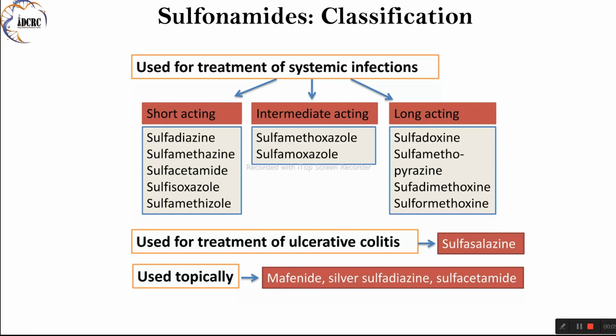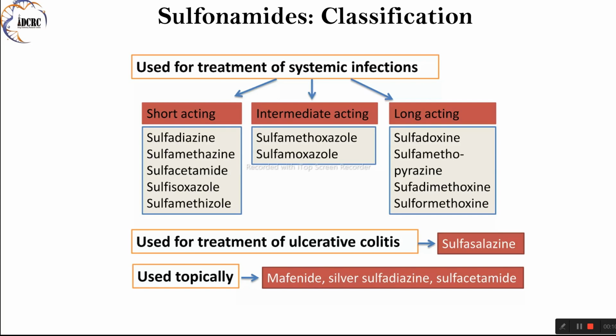2. Intermediate-acting, 8-12 hours. Sulfamethoxazole. Sulfamethoxazole exhibits an intermediate duration of action, making it suitable for the treatment of a wide range of bacterial infections. It is often combined with trimethoprim to form cotrimoxazole, a synergistic antibiotic combination used to treat urinary tract infections, respiratory tract infections, and other systemic bacterial infections.